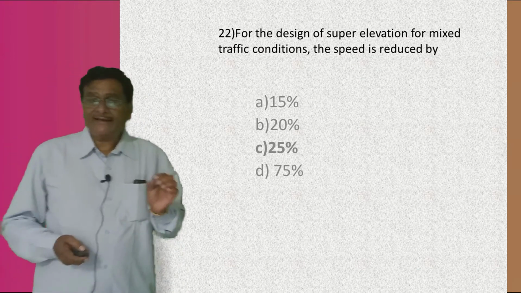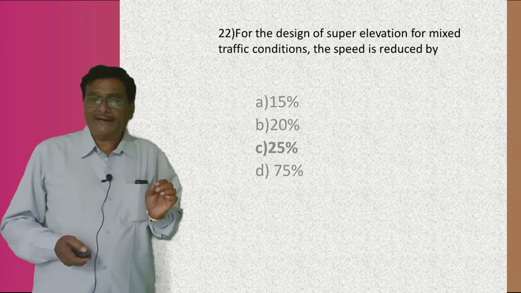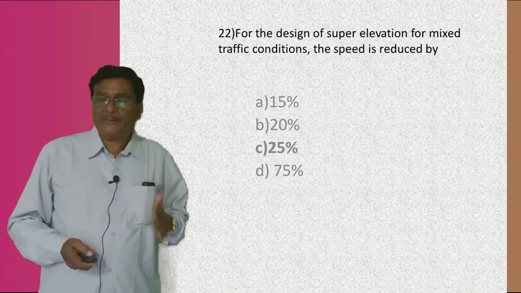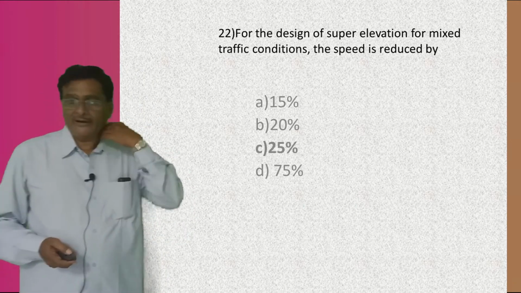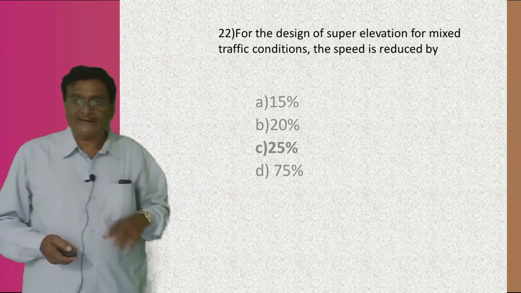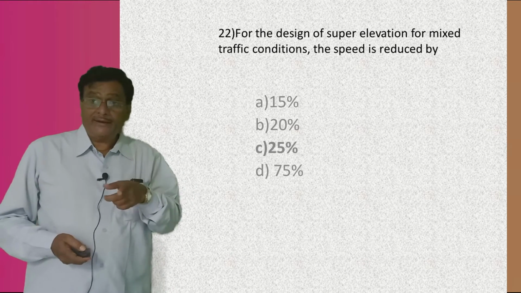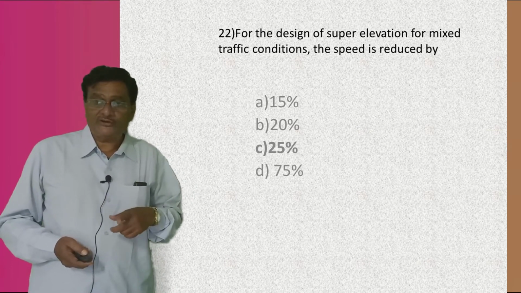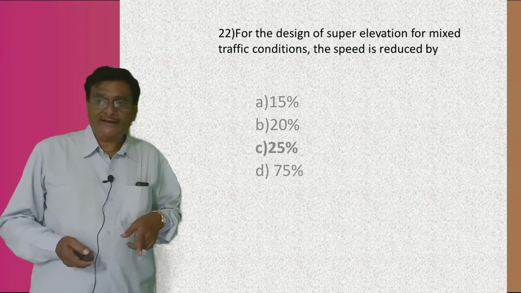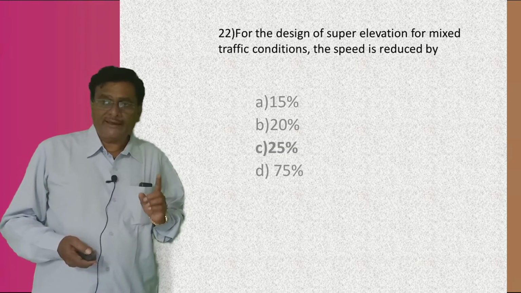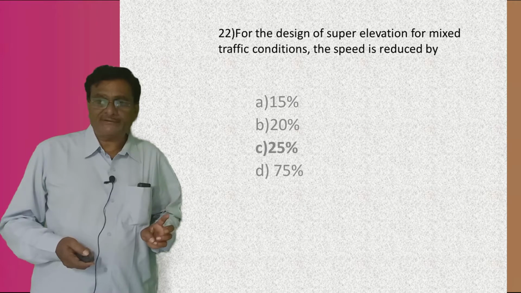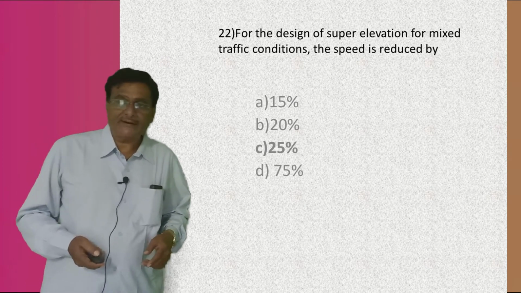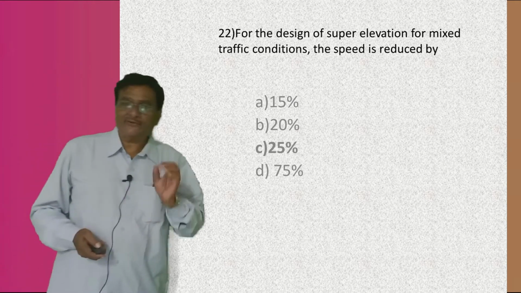For the design of the super elevation, for a mixed traffic condition, the speed is reduced by. Again, there are four answers. A is 15%, B is 20%, C is 25%, and D is 75%. My boys, the right answer is 25%.